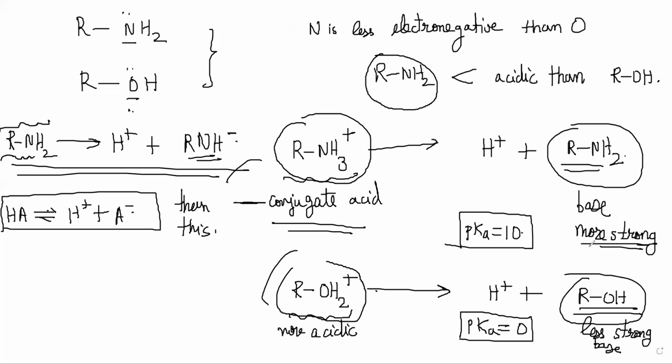So this conjugation ensures that the electron pair is not so available. So when this aniline accepts an H plus and becomes this conjugate acid of aniline, this is not a very strong base, because this reaction does not happen so much.